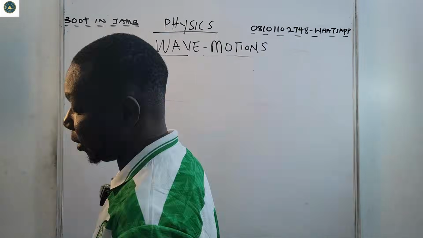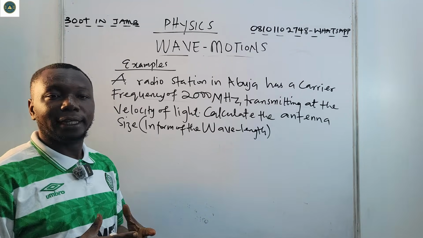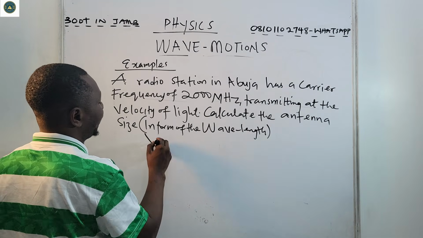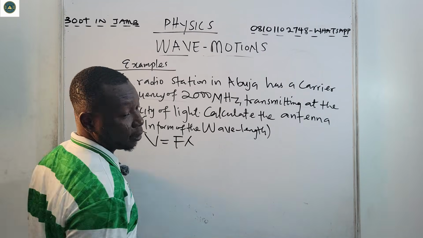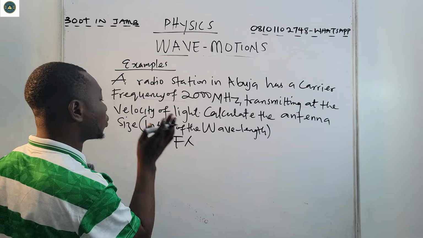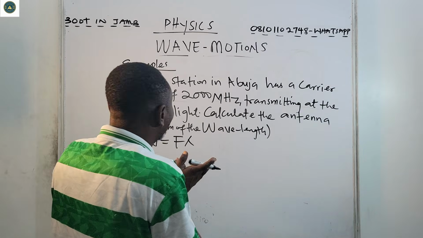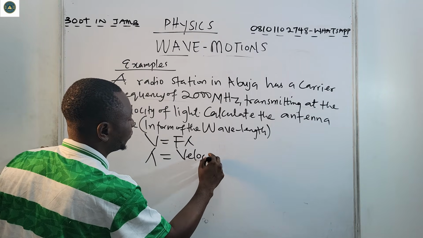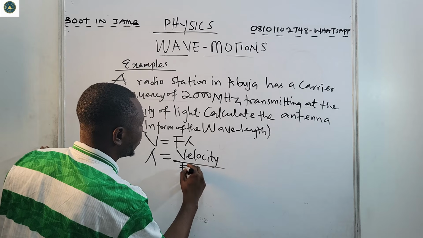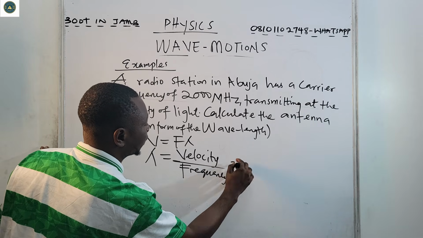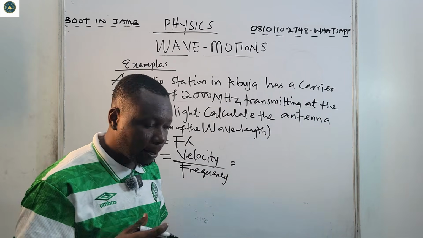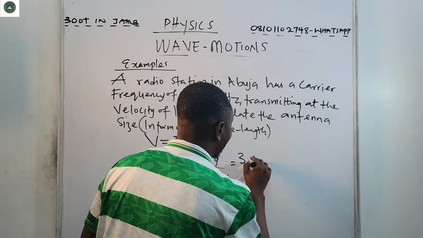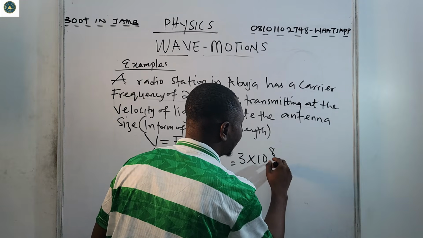So let's see. There is a frequency velocity relationship. That means V equals F lambda. If V equals F lambda, now we need the antenna size. So lambda is velocity over frequency. Now, what is velocity? The speed of light is about 3 times 10 raised to power 8 meters per second.